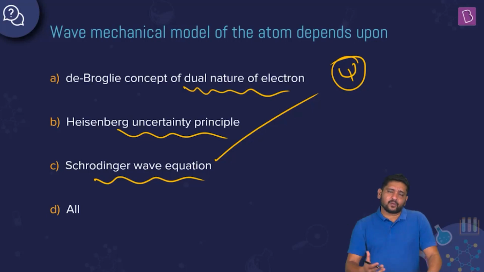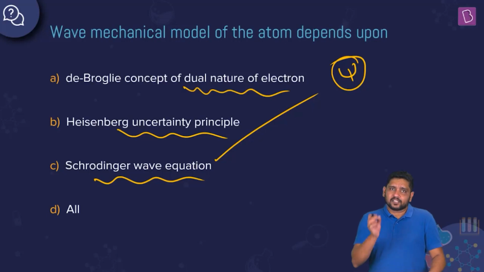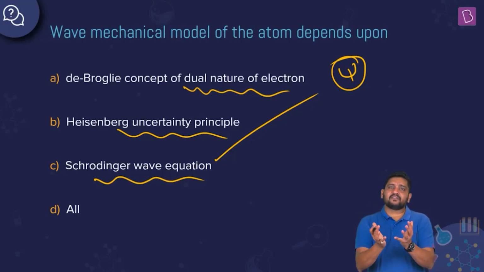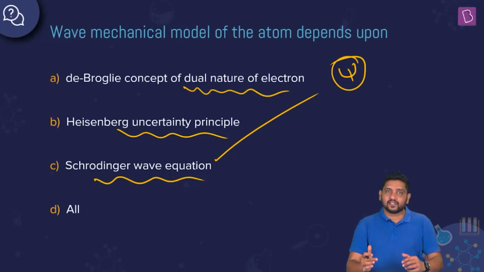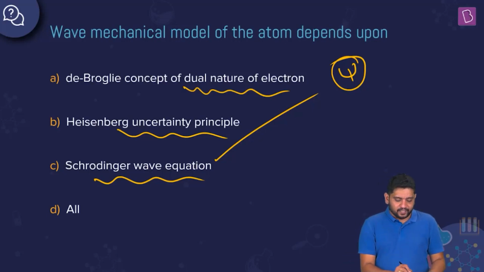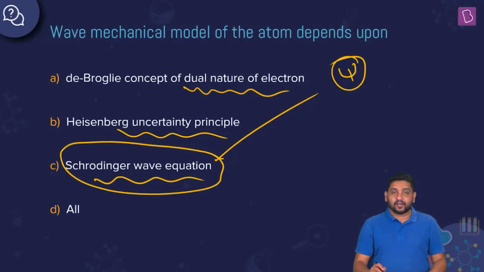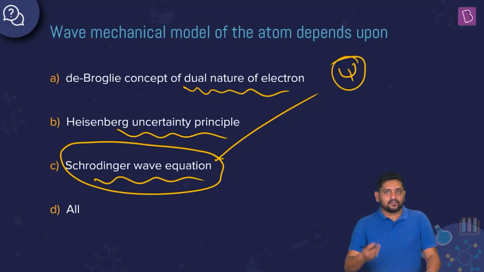Based on that, psi square into dV will give us the small probability of finding an electron at this small volume dV, and we find out those regions where we can say that there is a 90 to 95% probability of finding my electron in this region, then we call it an orbital. Obviously the exact orbital is found out on the basis of Schrodinger wave equation.